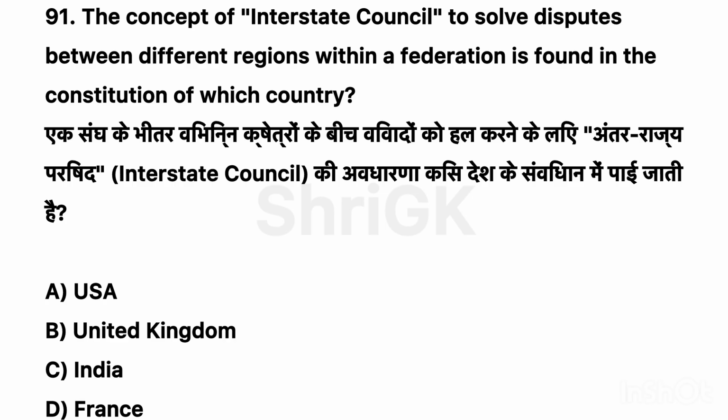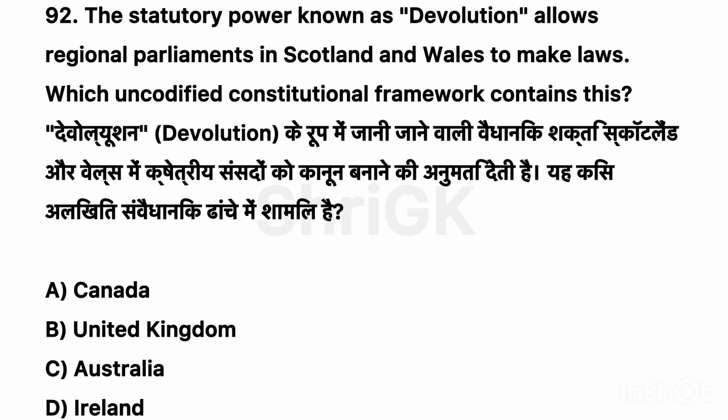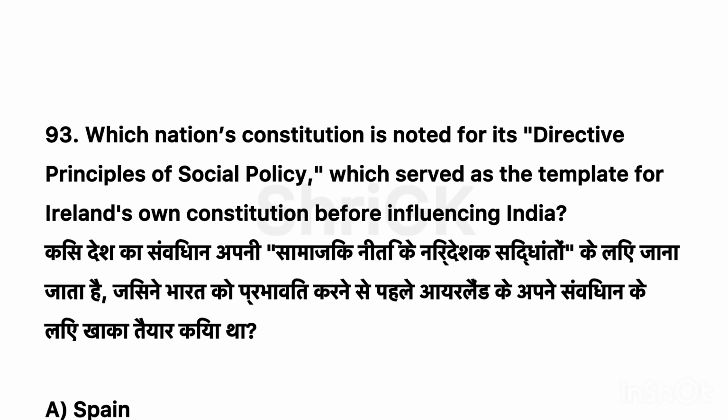91. The concept of interstate council to solve disputes between different regions within a federation is found in the Constitution of which country? Correct option C. India. 92. The statutory power known as devolution allows regional parliaments in Scotland and Wales to make laws. Which uncodified constitutional framework contains this? Correct option B. United Kingdom.